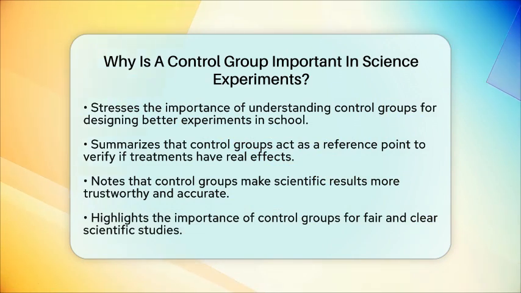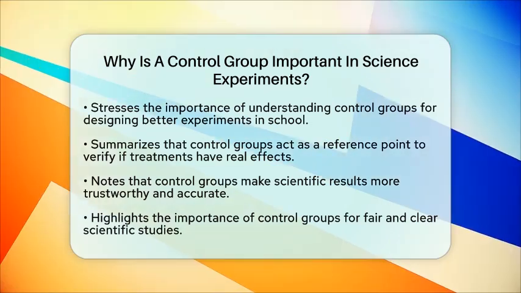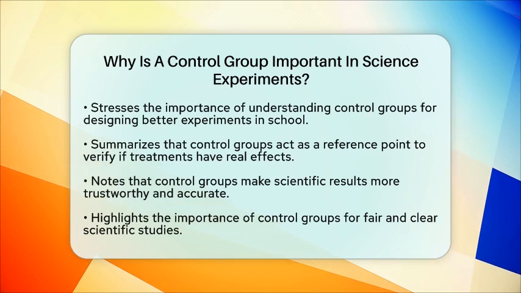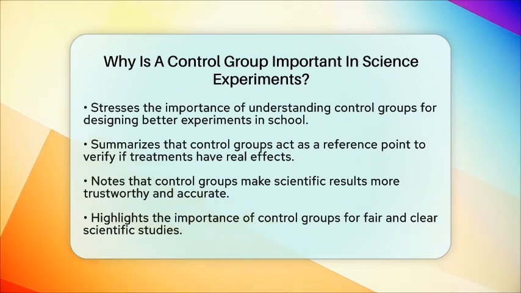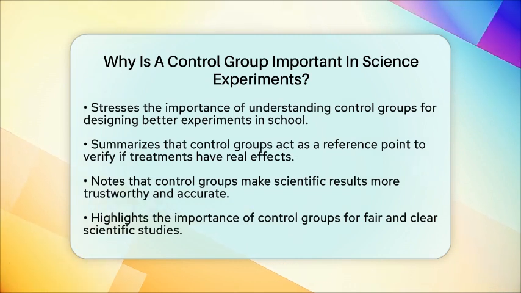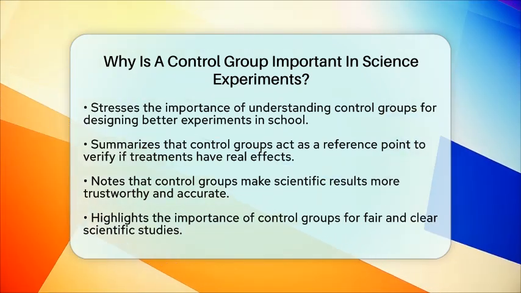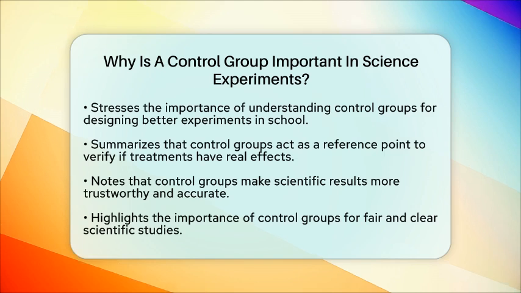In summary, a control group acts as a reference point that shows what happens without the experimental change. It helps scientists determine if the treatment really has an effect or if the results are caused by other factors. This makes the findings more accurate and believable. For anyone studying science, knowing about control groups is essential for conducting experiments that are fair and clear.